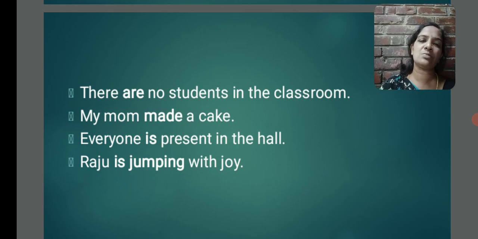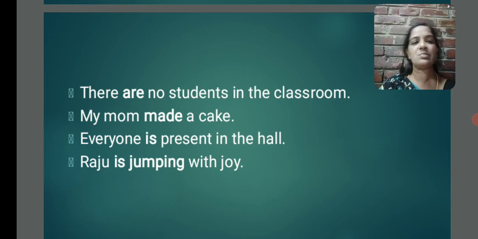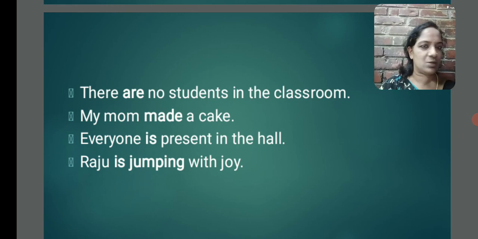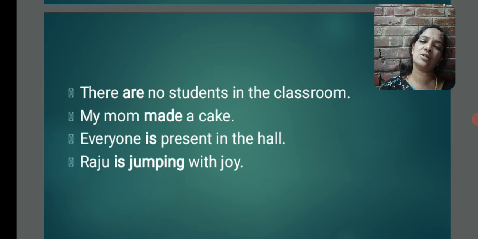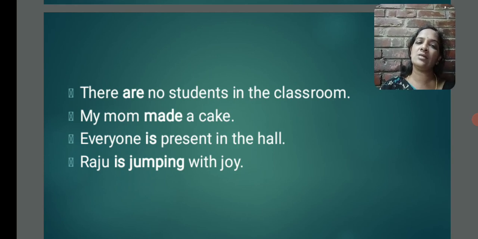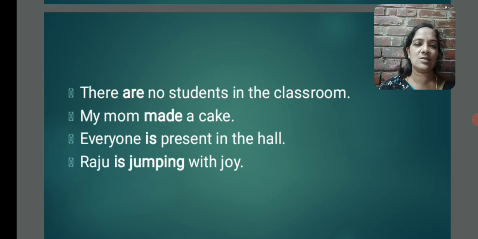Everyone is present in the hall. What is the highlighted word here? Is. It expresses existence. Everyone is present in the hall. Is is a verb here. Next, Raju is jumping with joy. What is the verb in this sentence? Is jumping. You will get clarity about this very clearly in that video. Here I just want to say is is a helping verb, jumping is a main verb.